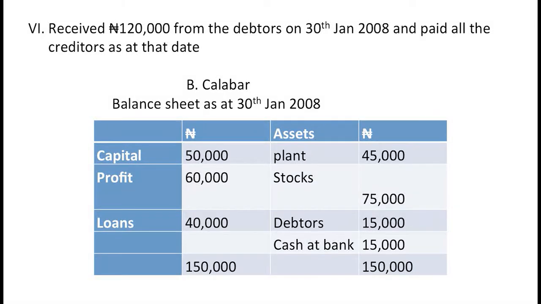B Calabar as the name, balance sheet as at that date, which is 30th January 2008. On our debit side, we have capital, 50,000 naira. Profit is 60,000 naira. The loan has not been paid, so it will reflect, which is 40,000 naira. On our credit side, the plant that was purchased is 45,000 naira. The stock is 75,000 naira. Our debtors had paid 120. So when you deduct 120 that was paid from 135, we have 15,000 naira.